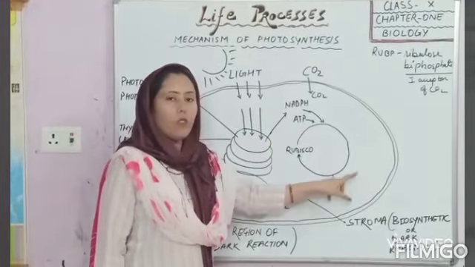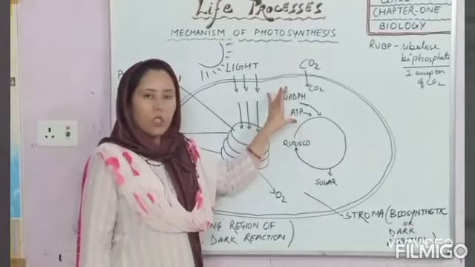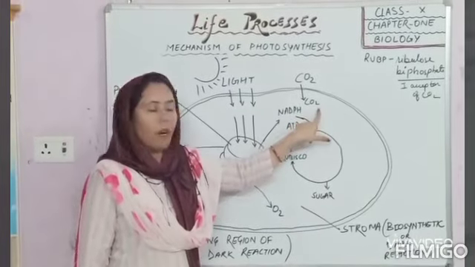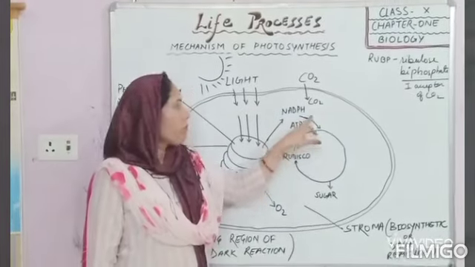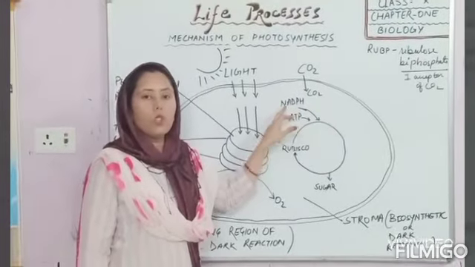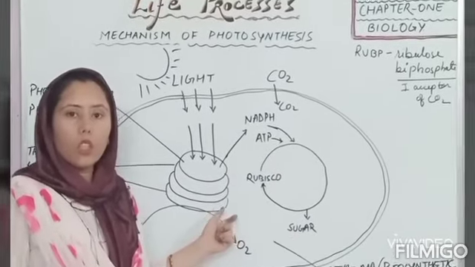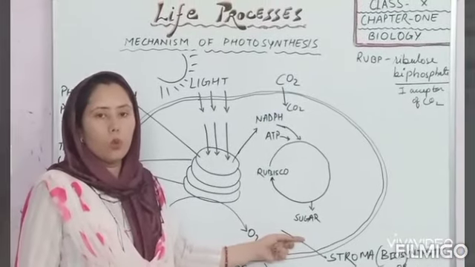And the dark phase occurs in the stroma of the chloroplast. In this, these NADPH and ATP are utilized by the carbon dioxide, which enters through the stomata. This carbon dioxide uses these NADPH and ATP and undergoes reduction, which leads to the formation of sugar, that is glucose.